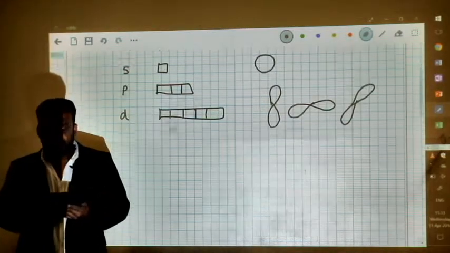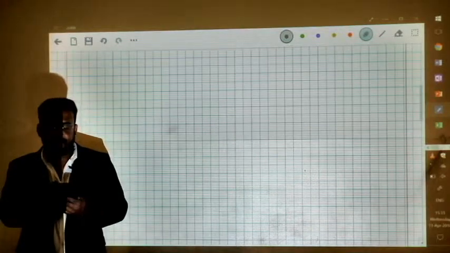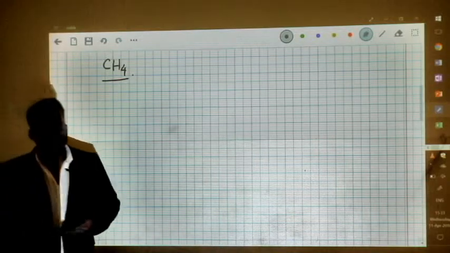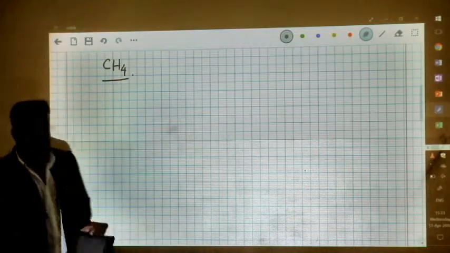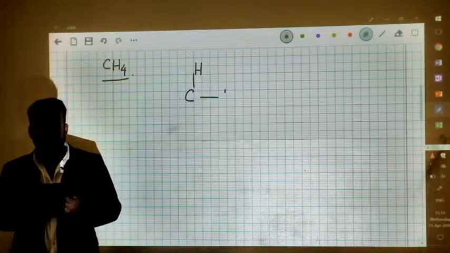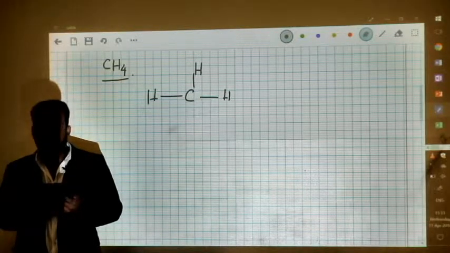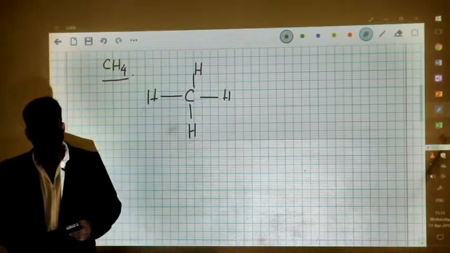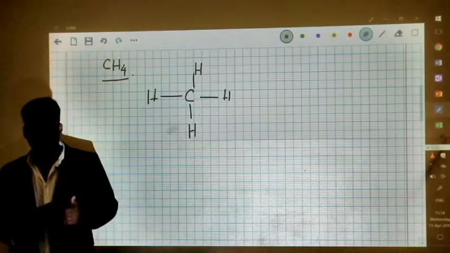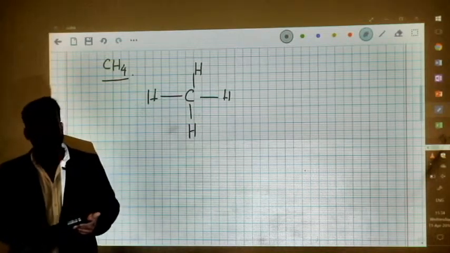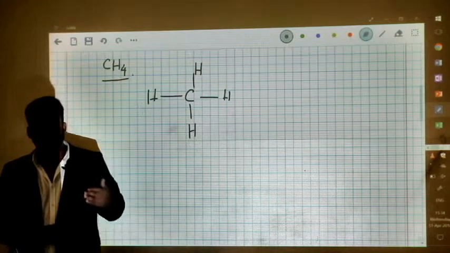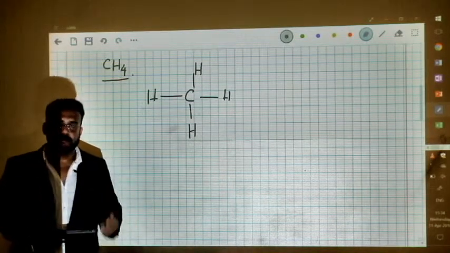The best example to demonstrate that is the formation of a molecule called methane. You know that methane is a molecule where carbon is the central atom, and carbon forms 4 different covalent bonds with hydrogen. So all these covalent bonds formed by carbon with hydrogen are formed in such a way that the carbon atom turns its atomic orbitals into hybrid orbitals.